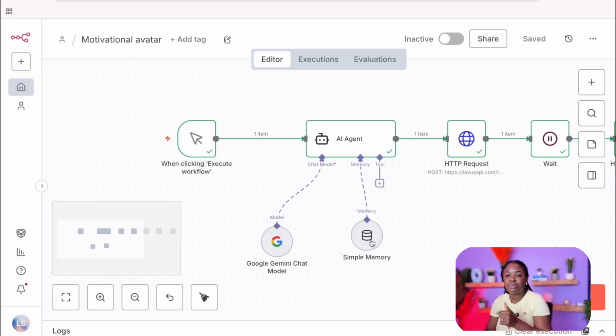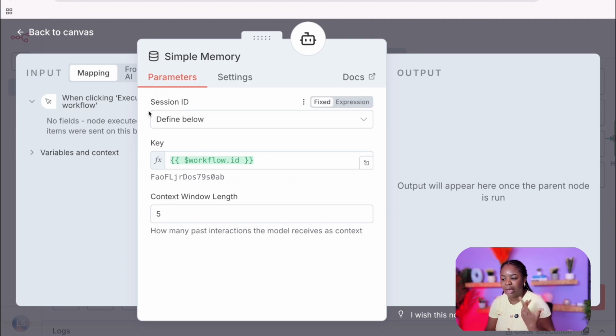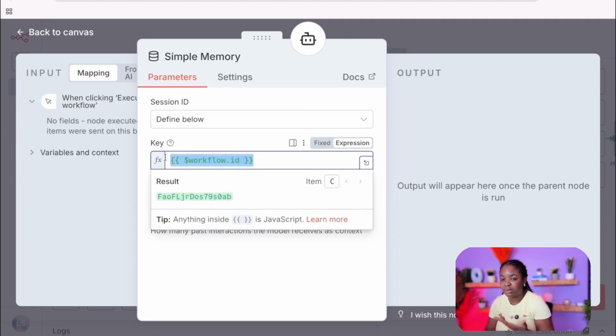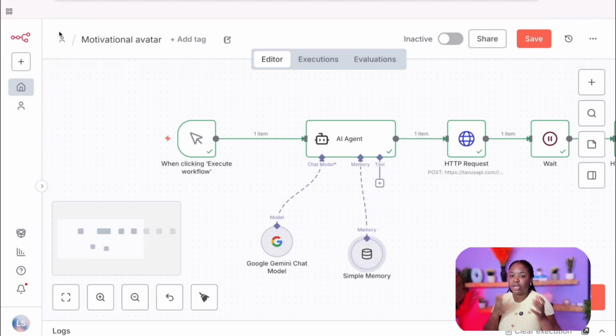And then I have the simple memory node connected as well. The reason why you want to have memory is to be able to remember past interactions. So just like a human being, we have memory, we're able to recollect things that happened in the past. You want to make sure that your AI agent also has that as well. Inside a simple memory node, I am just really connecting the key, and this key needs to be unique so that anytime you want to go back in memory, you can always look at this specific key. So in here, I'm just using the workflow ID, but you can make it a lot more sophisticated than that, just to make sure that it's secure and it's something that you can always refer to.